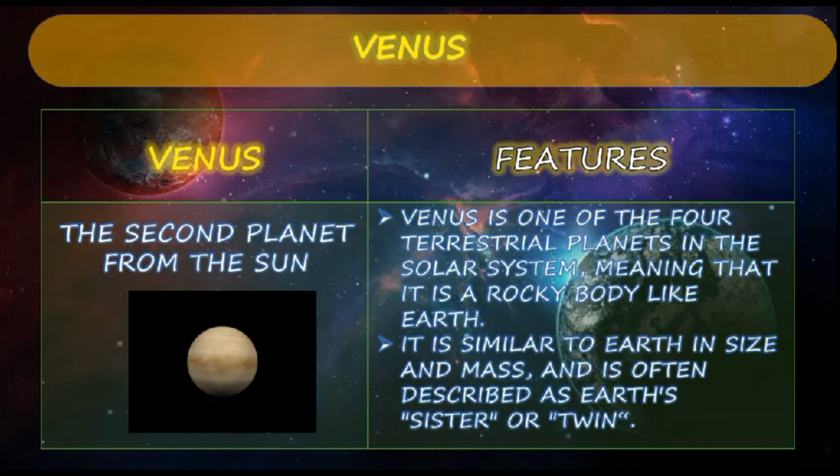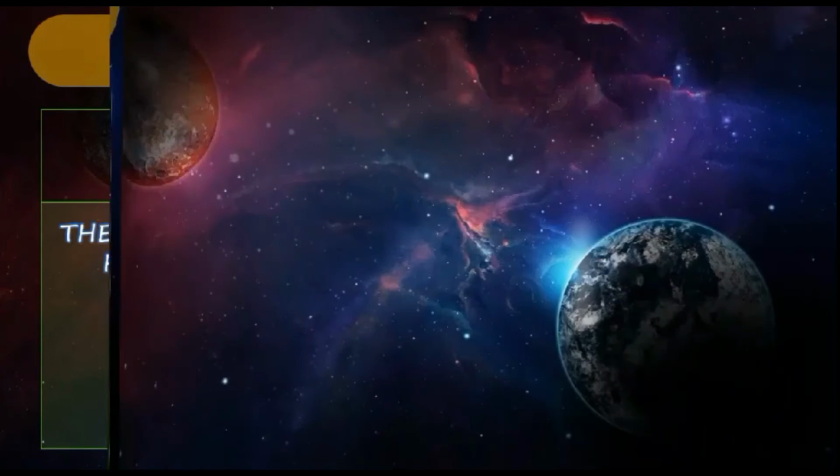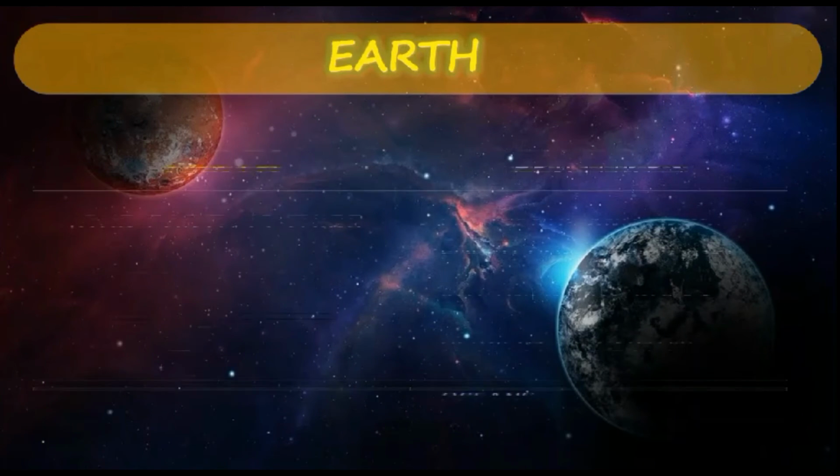So in the solar system, it means that it is a rock body like Earth. It is similar to Earth in size and mass, and it's often described as Earth's sister or twin. Okay, Venus and Earth look the same, so we are saying that this is a sister or twin.